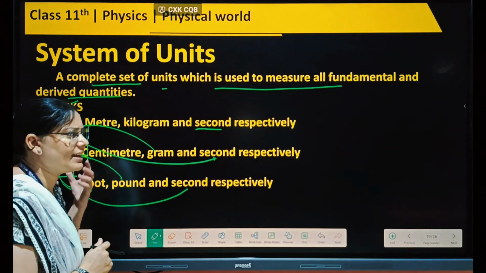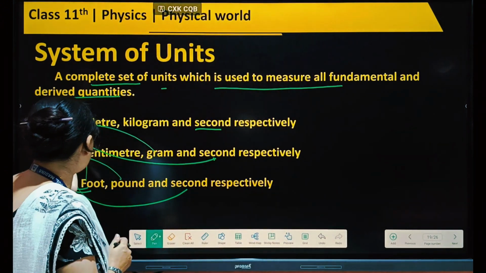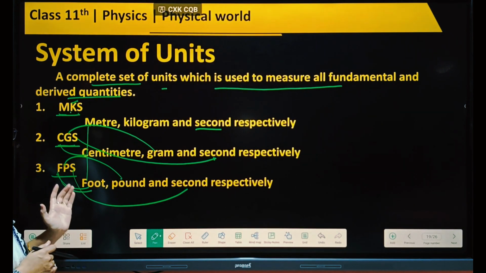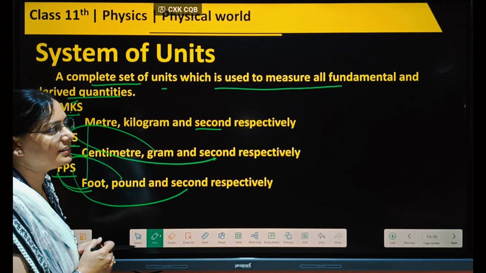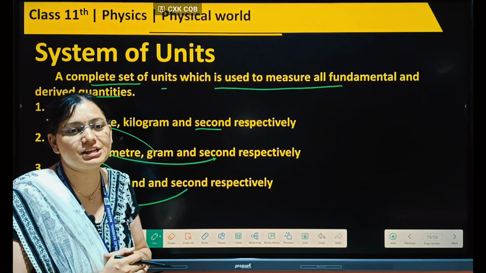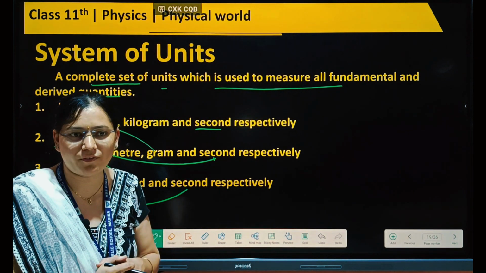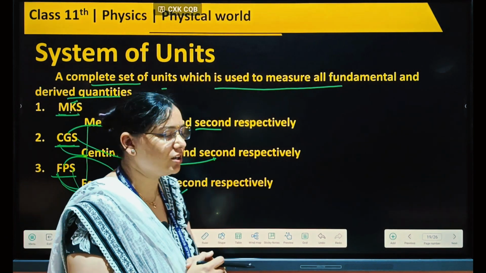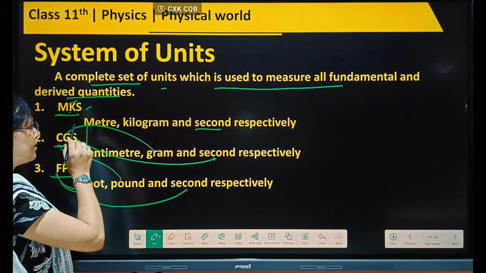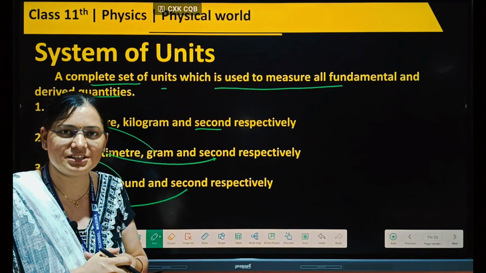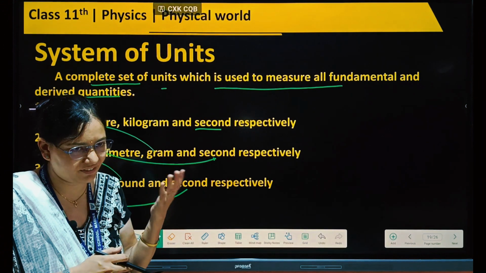Why is there a need for the SI unit? There are CGS units, MKS units, FPS units. So many units are given for the measurement of a quantity. Why do we need the SI unit? We need one standard unit for each quantity. That's why the SI unit is a requirement. In the international community there are many countries, and all are using different units.